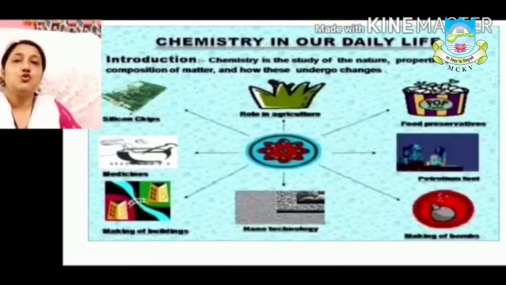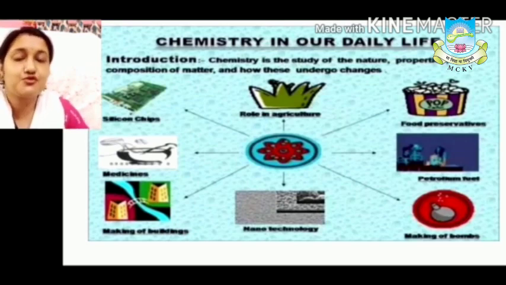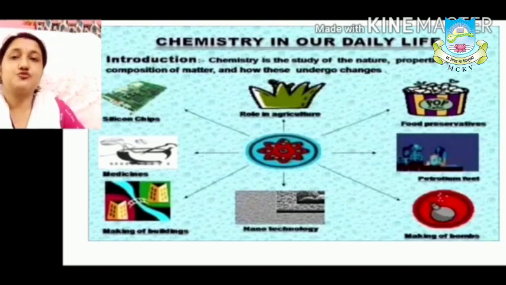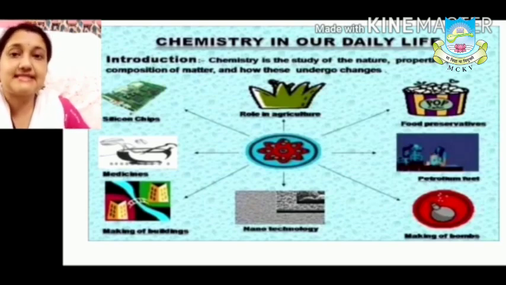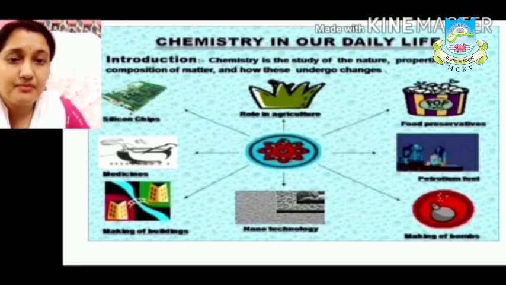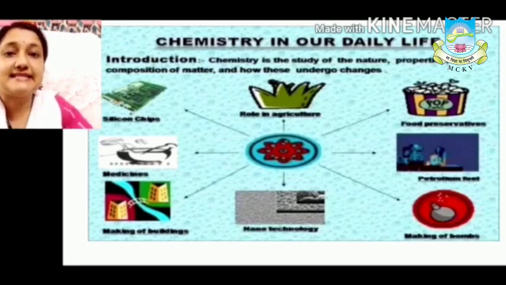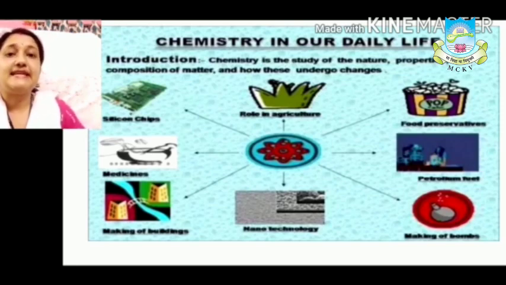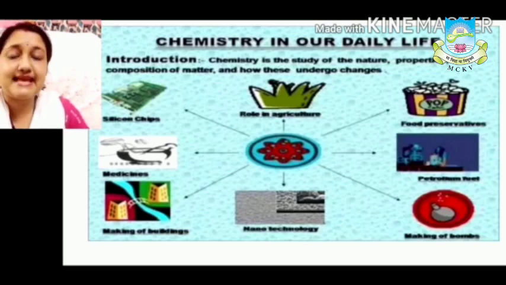So we can say the chemistry we are using in textile industry, food processing industry, pharmaceutical industry, in cosmetics, everywhere we are using chemistry. We can see here it is using in petroleum, it is using in making buildings, it is using in food preservative, it is using in medicines.